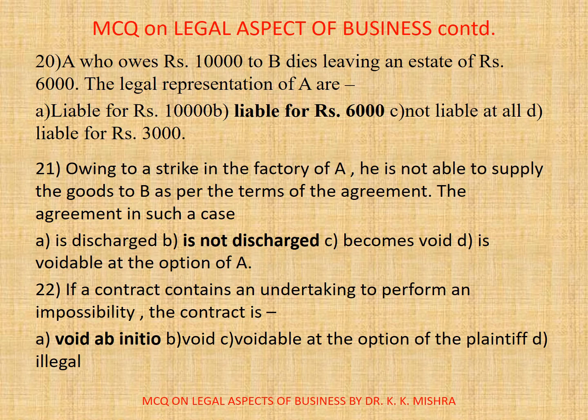21. Owing to a strike in a factory of A, he is not able to supply the goods to B as per terms of the agreement. The agreement in such a case: A. is discharged, B. is not discharged, C. becomes void, D. is voidable at the option of A. Correct option is B, is not discharged. 22. If a contract contains an undertaking to perform an impossibility, the contract is, correct option is here, void ab initio. 23.